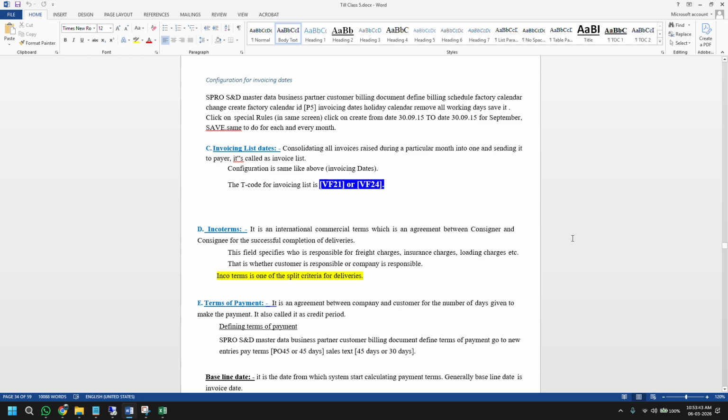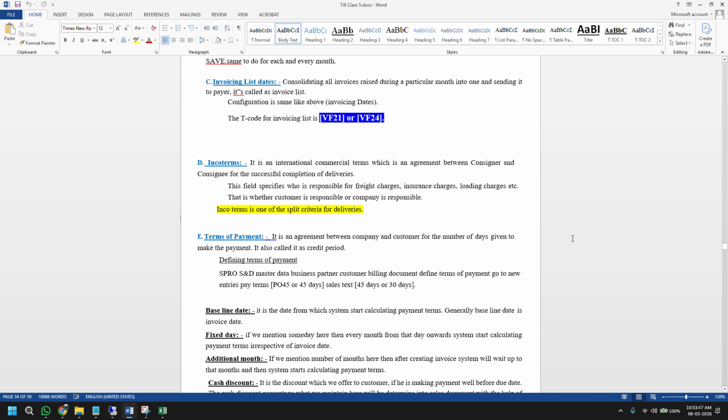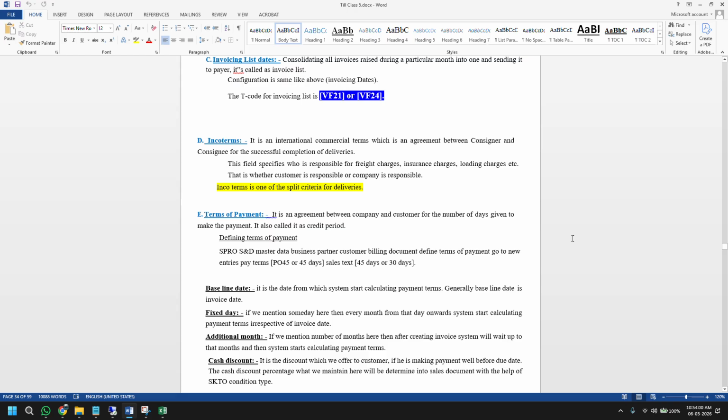Okay, understood this thing? Maybe you can Google this one and then remember a few. There are 4 or 5 fields, but at least if you remember 3, that's fine, if someone asks that.